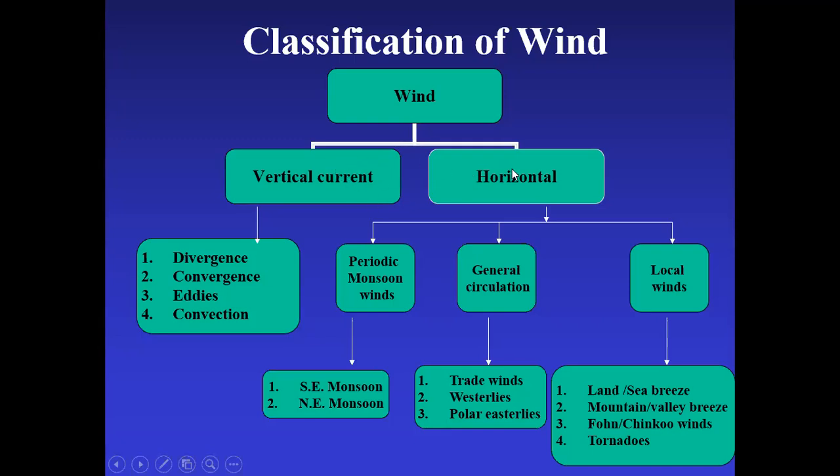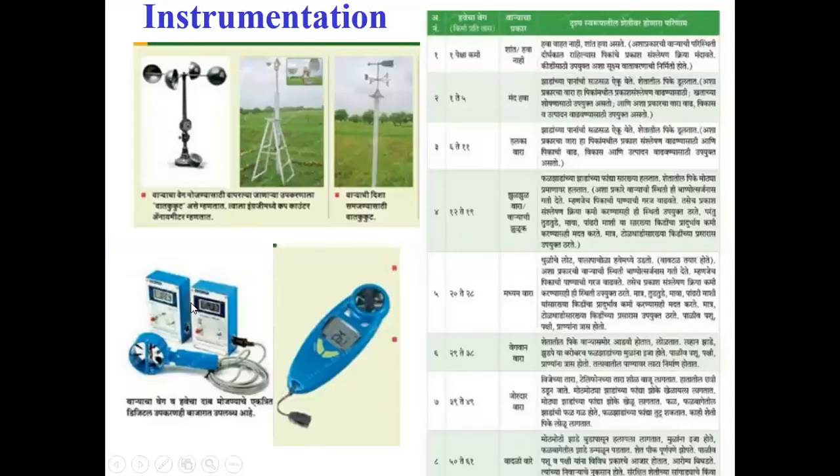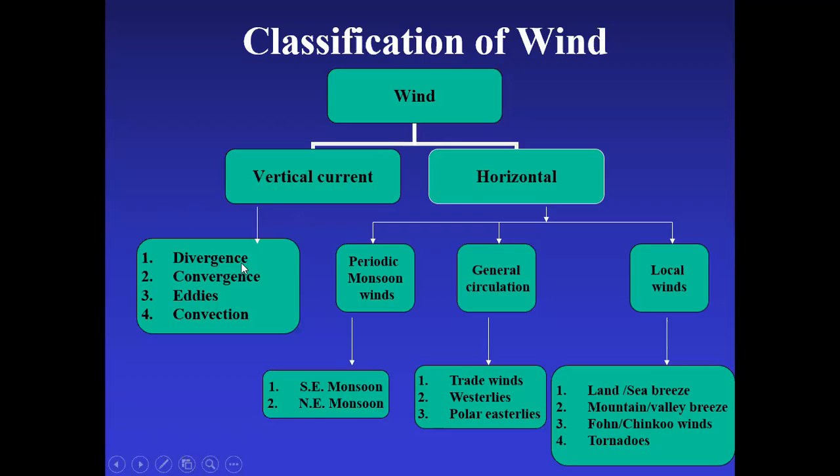In the vertical currents, divergence is in the anticyclone, convergence is the cyclone, then eddies, and convection. These are the four types of vertical currents.